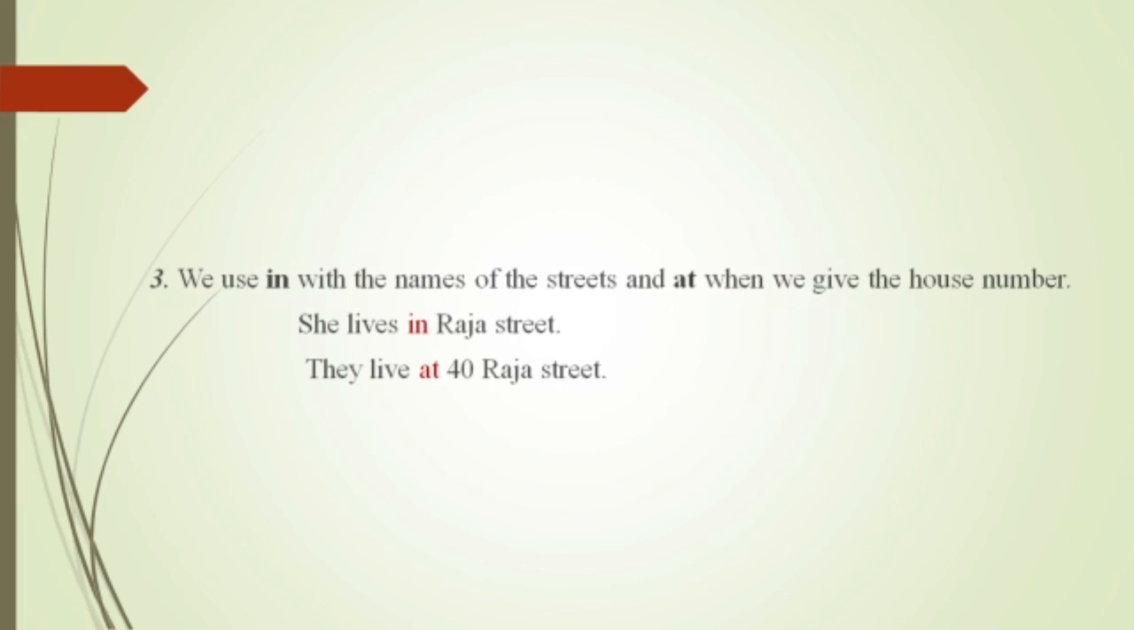We use in with the names of streets and at when we give the house number. Okay, this is very important. Many of us go wrong here. When we are talking about street names, it has to be in. She lives in Raja Street. And talking about a house number, they live at 40 Raja Street. In is used for streets and at is used for house numbers. I hope it is quite clear.